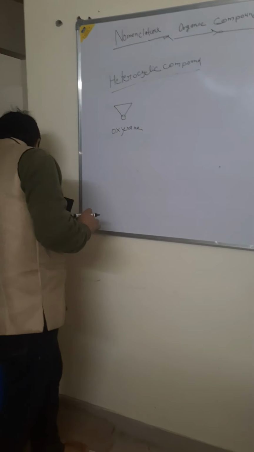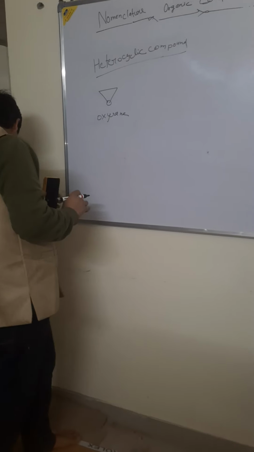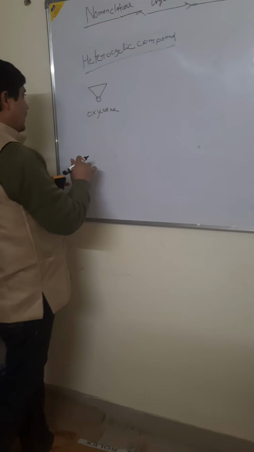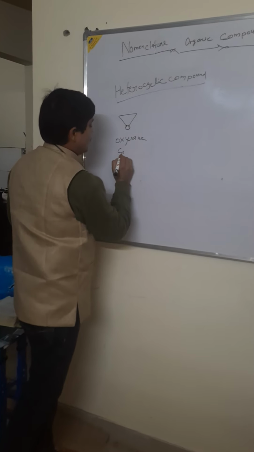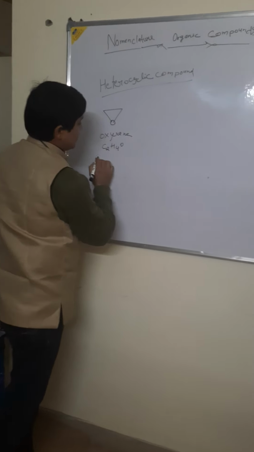This compound is oxirane, the pairing of one oxygen and carbons, C2H4O. This is oxirane.